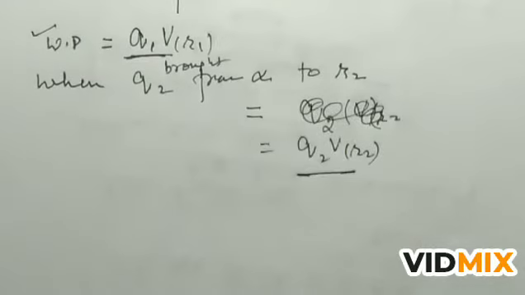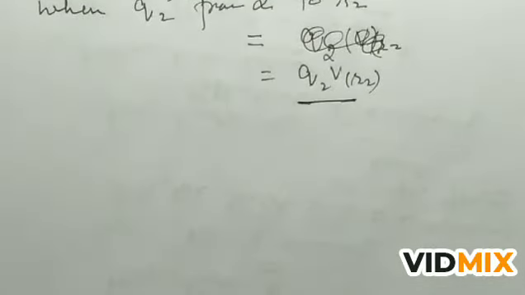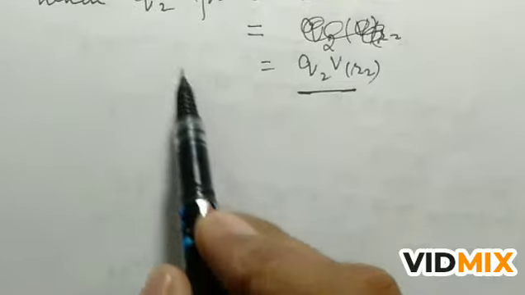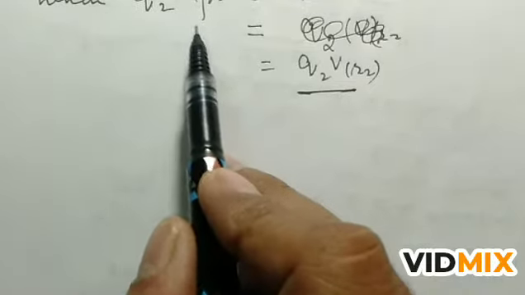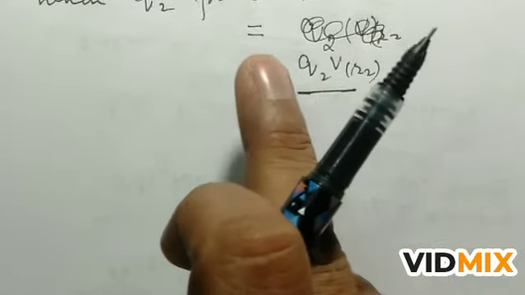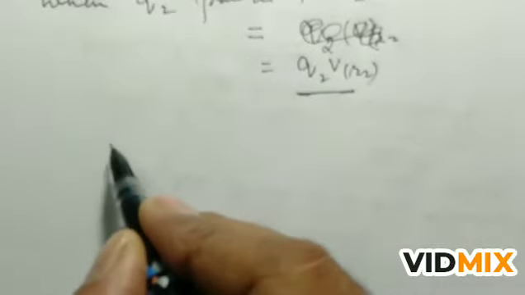So here we have to remember that the work required to be done on Q2 will include the field due to charge Q1 and the electric field E.